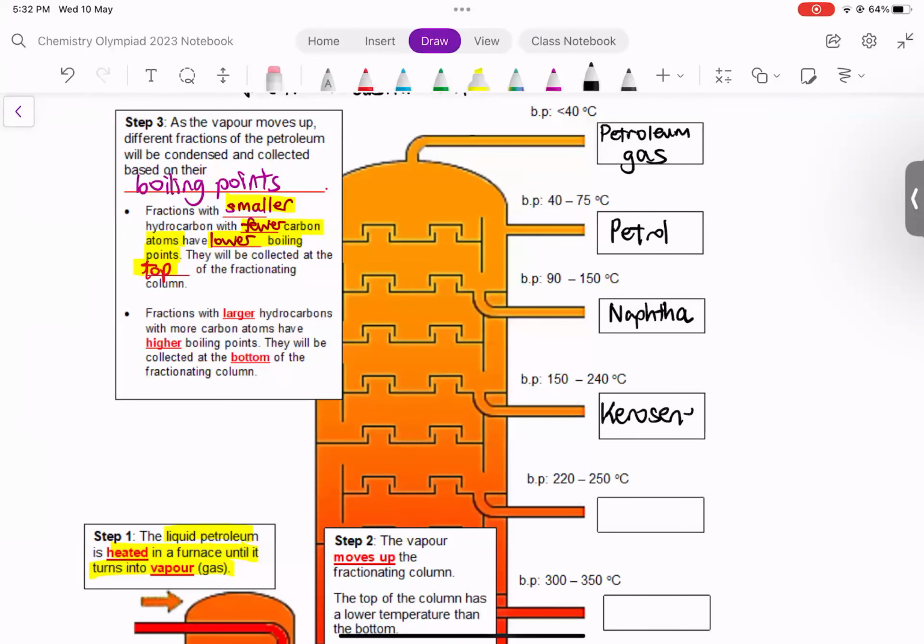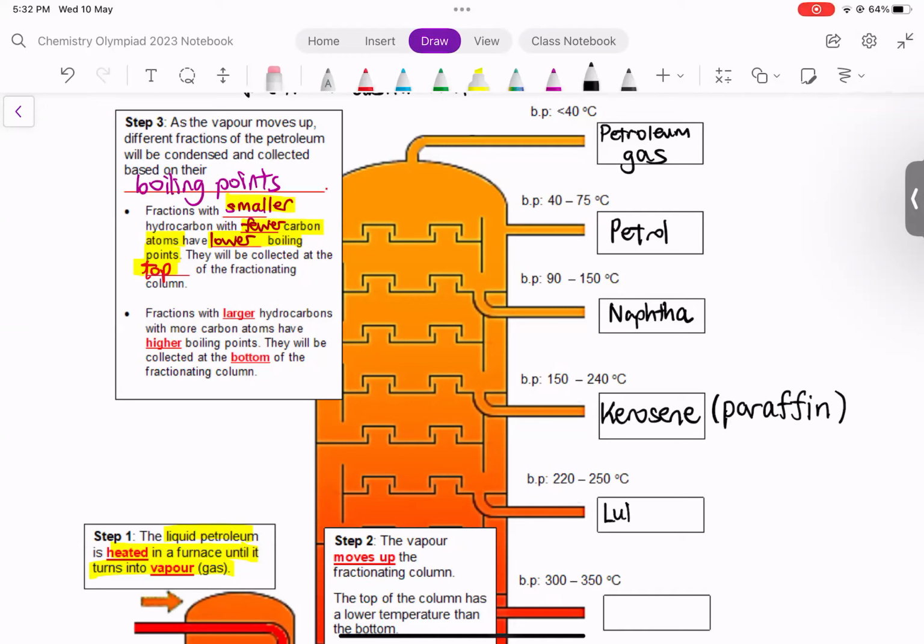Okay, so up to this stage, I'll try to copy down. Now, kerosene has a separate name. It's also called paraffin. Now, paraffin oil, kerosene oil, is what we commonly use as a fuel for aircraft, aeroplanes. But besides that, paraffin oil is often used to make candles as well.